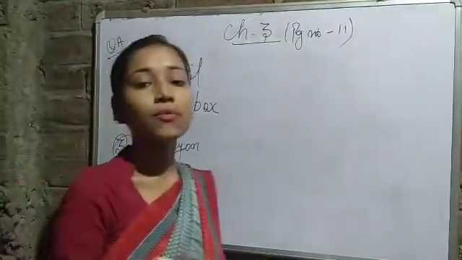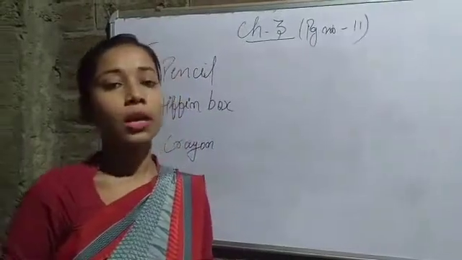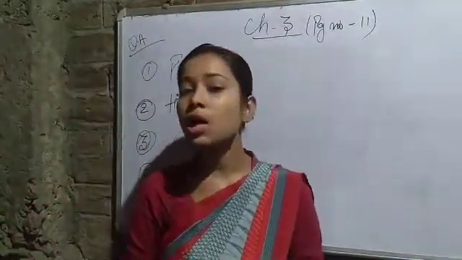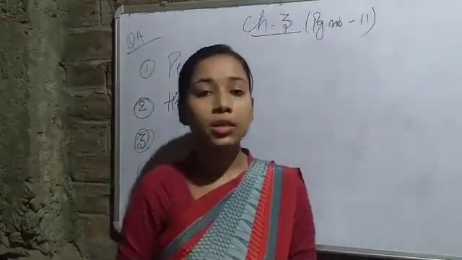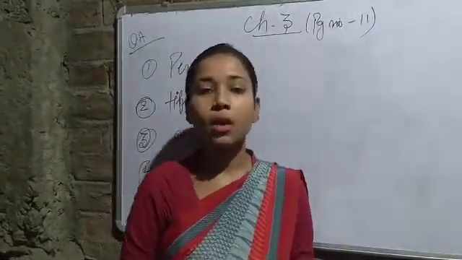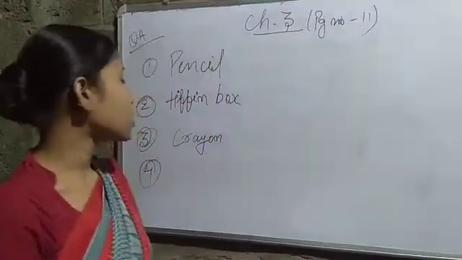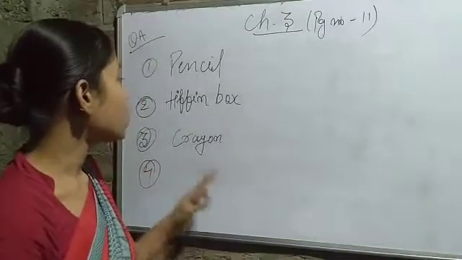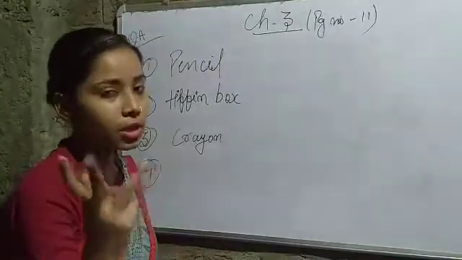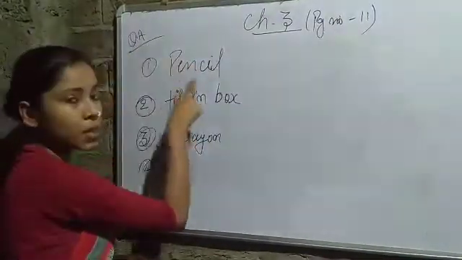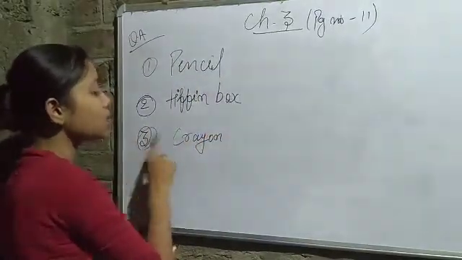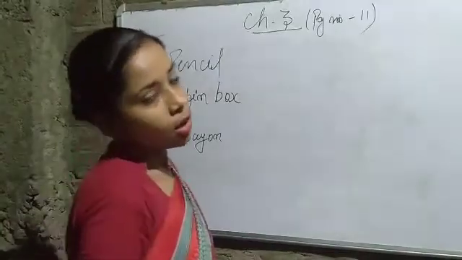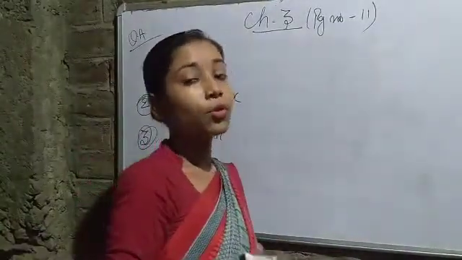You can play with your pets at your home. Okay, because school is not a playground, school is a temple of education, and you go there to get education, not just to play around. So we don't have to circle the picture of a pup here. You guys have to circle only three things in this question number A. First is pencil, second is tiffin box, and the third one is crayon. Okay, these things we carry in our school bags at the time we go to school.